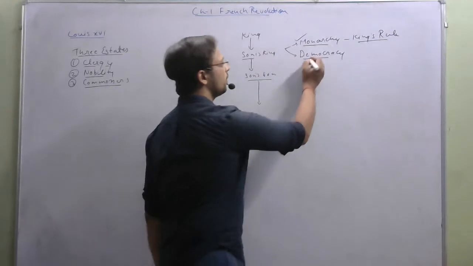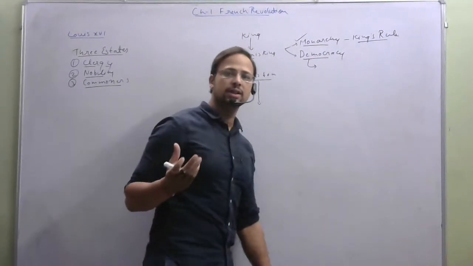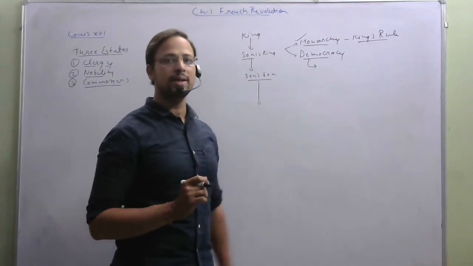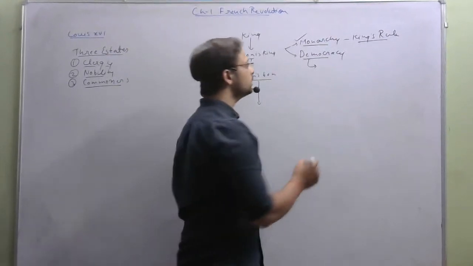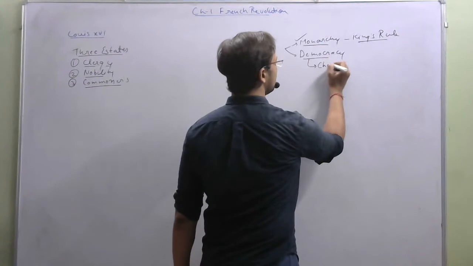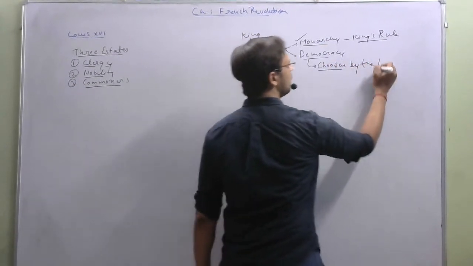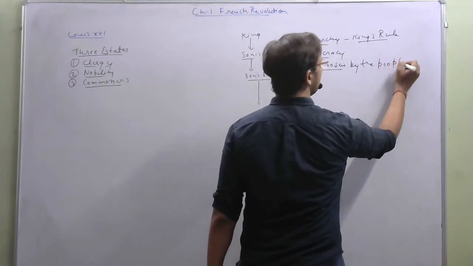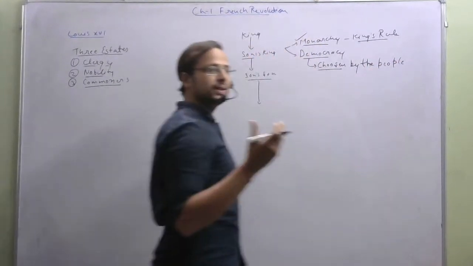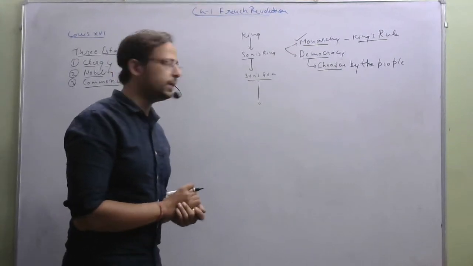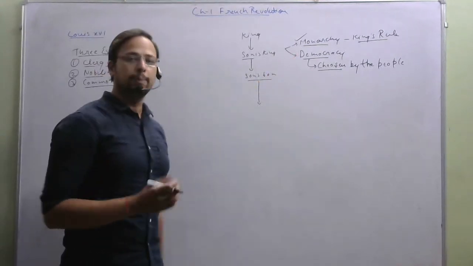Democracy is a form of government, as we have already discussed in the civics topic, in which the government is chosen by the people. Who chooses the government? The people. It means that people themselves choose who their ruler will be.